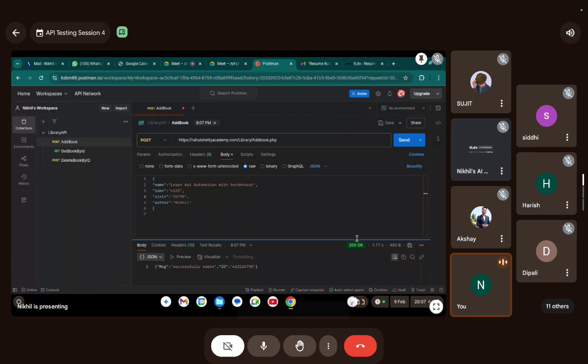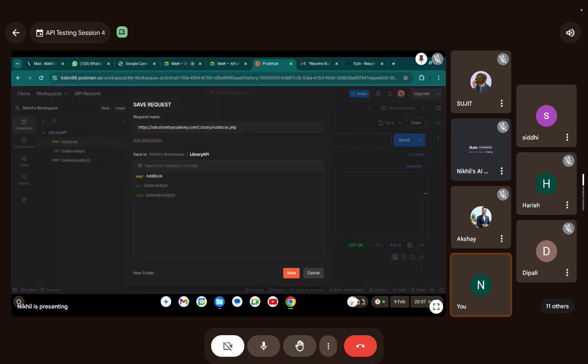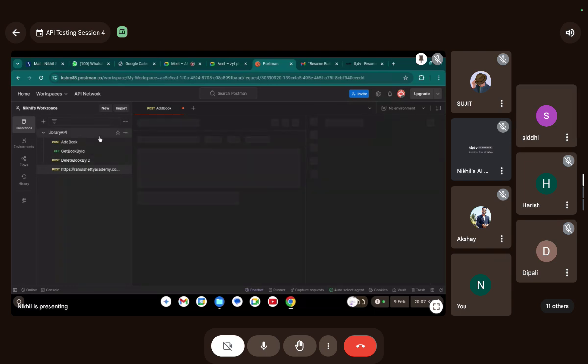It's 200. Okay, let's verify your code once. Siddhi, can you go and share your screen? Yeah, sure. It's added as a different request.